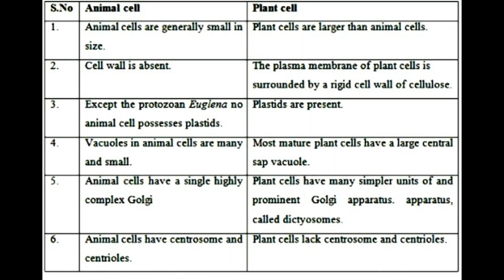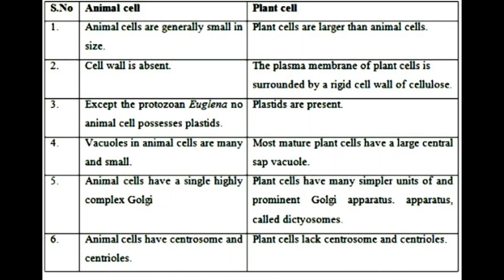You see, animal cells are usually smaller than plant cells. The most important difference I already told you: in animal cells, the cell wall is absent. Cell membrane is in both, but cell wall. The plasma membrane of the plant cells is surrounded by an extra rigid cell wall of cellulose.